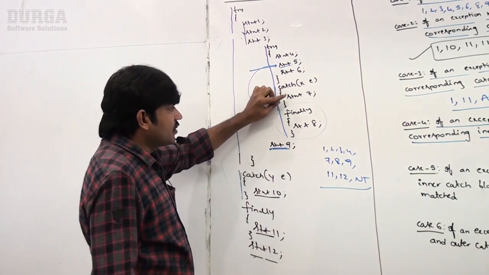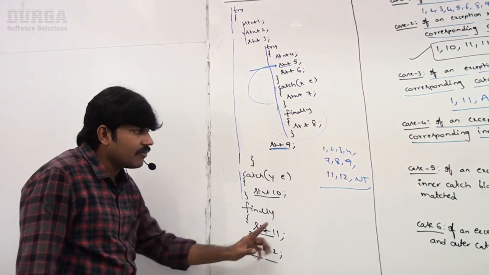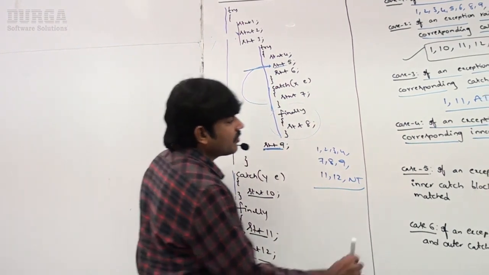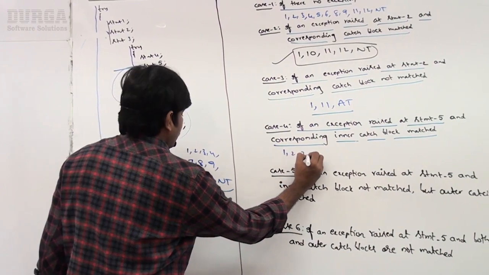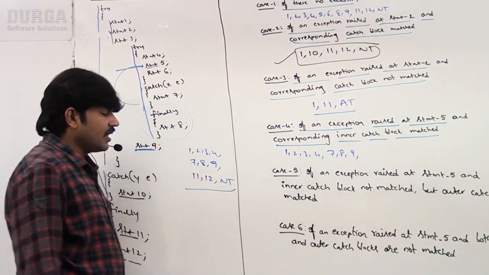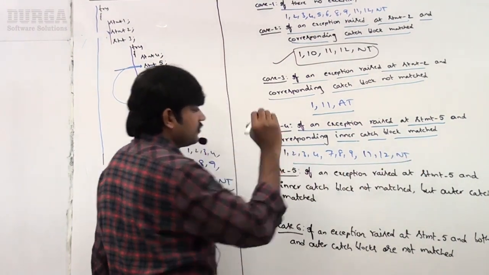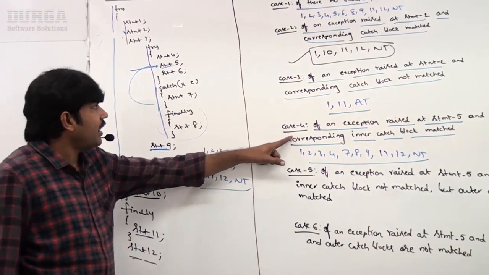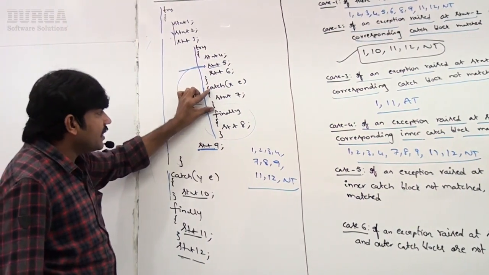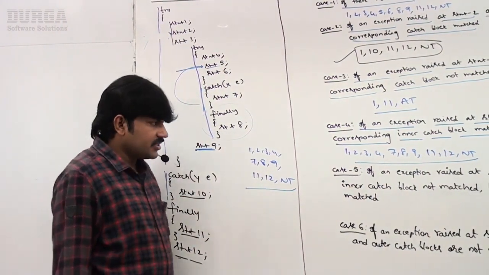Immediately the catch block: 7, 8, 9, and then 11, 12, normal termination. So observe: 1, 2, 3, 4, 7, 8, 9, 11, 12, normal termination. That's all. So if an exception is raised at statement 5 and the inner catch block matched, that is the flow. Okay, well.